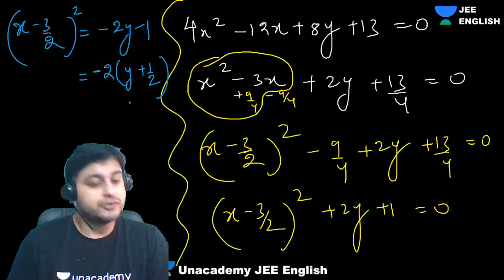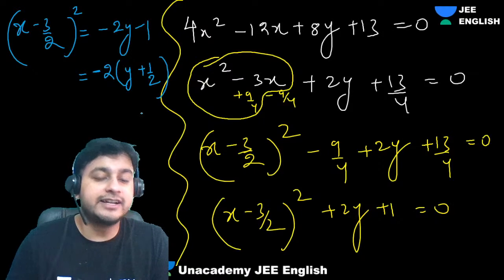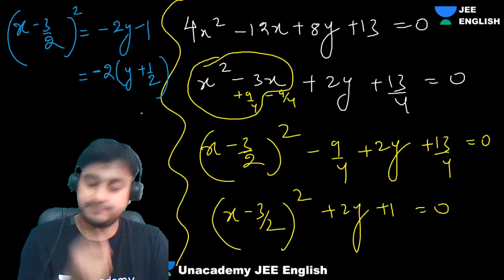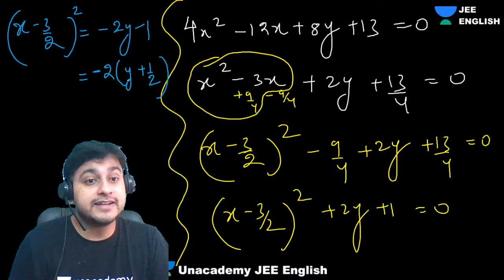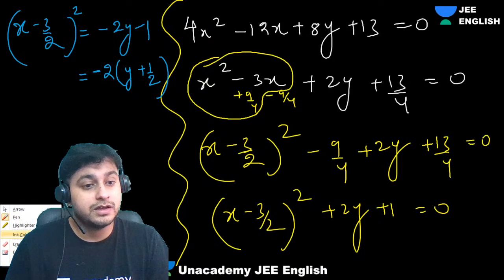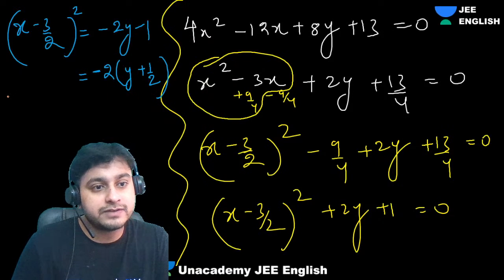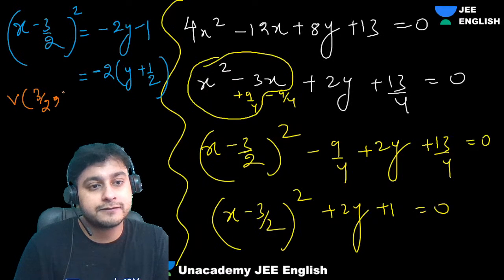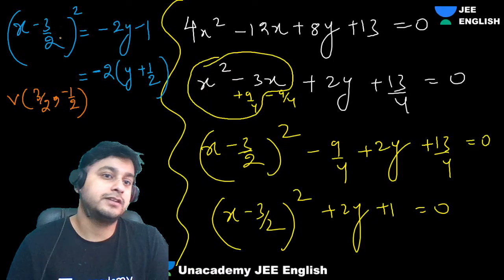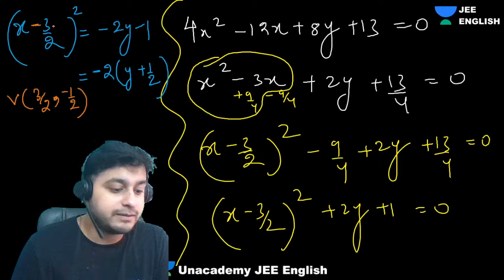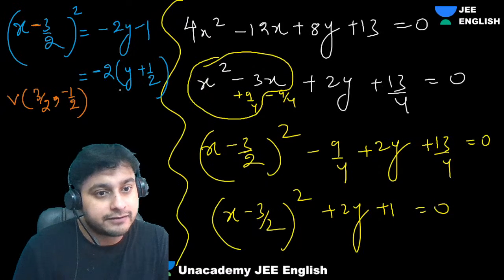Now, can you tell me the latus rectum length? Tell me what is the latus rectum length and vertex for this parabola? Tell me all the details. Can I say vertex will be 3 by 2 comma minus half? What is subtracted from x? 3 by 2 comma minus half, right?